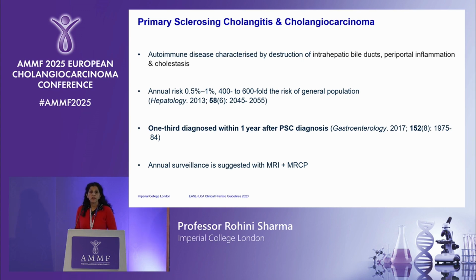What is interesting is that 1/3 of people are diagnosed with a cholangiocarcinoma within 12 months of being diagnosed with PSC. And there's a suggestion now, particularly from the EASL guidelines, that we should be doing annual surveillance in people who have PSC with both an MRI and MRCP.